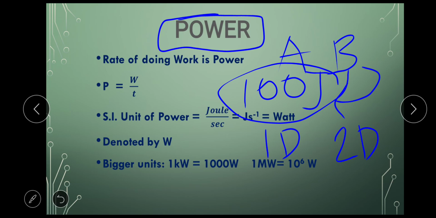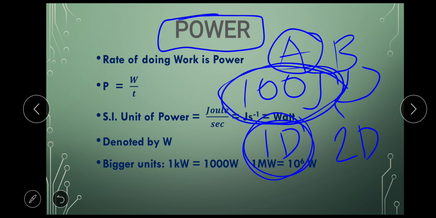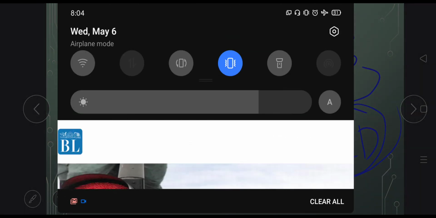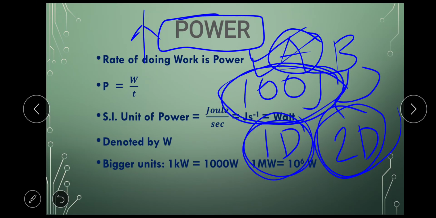So what is the difference between person A and person B? Both of them did 100 joules of work. Both have same amount of energy. But person A did the job in 1 day and person B took 2 days to complete the job. What does it say? It says that person A has more power. Person A has more power compared to person B. Okay.